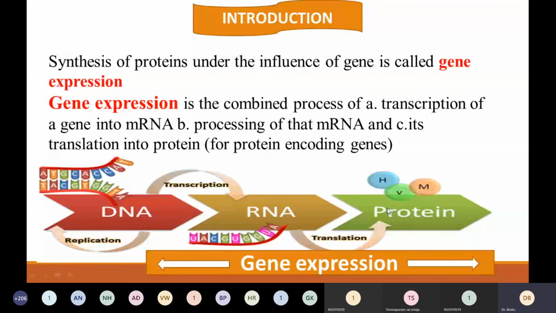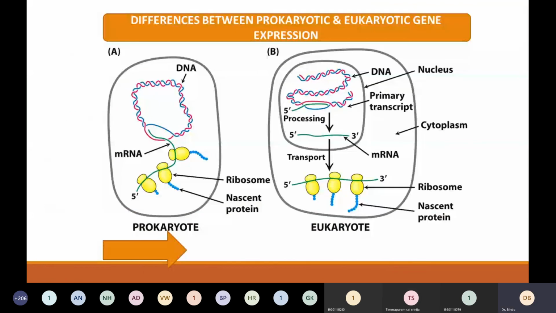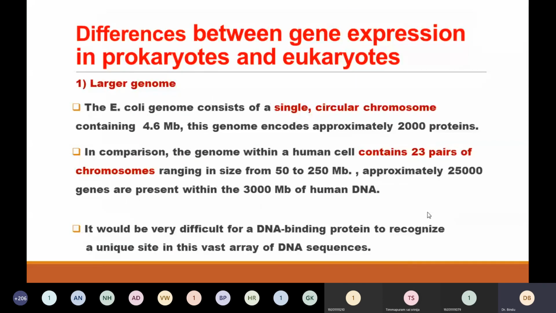I'll be telling the differences between eukaryote and prokaryote genes, so let me tell you in detail. This is the diagram of a prokaryotic cell and a eukaryotic cell. Let us see one by one. Gene expression in eukaryotes is pretty complicated. It is not so simple as we have seen in prokaryotes, where you have the lac operon and you understand how exactly it operates. Here, there is no such concept. So this gene regulation, as I told, is complex.